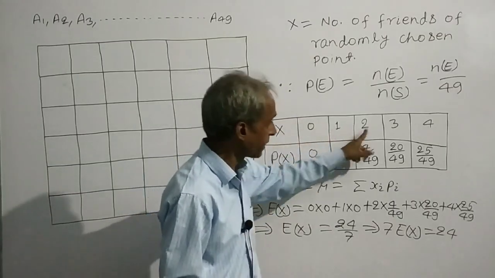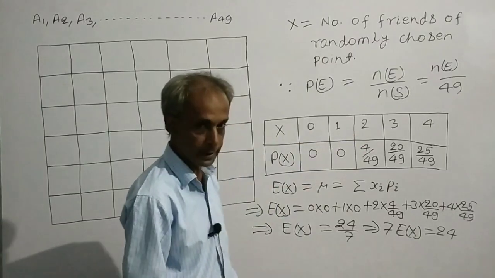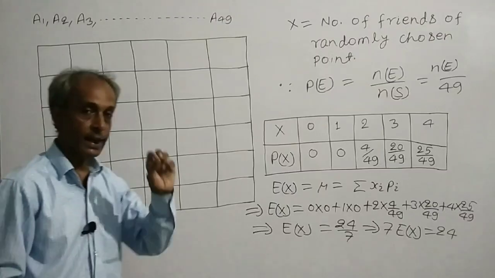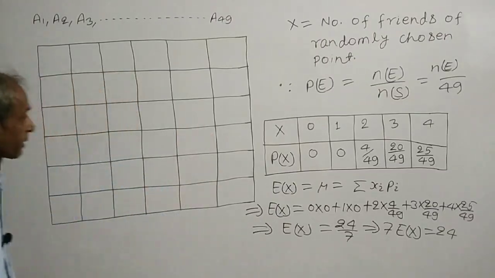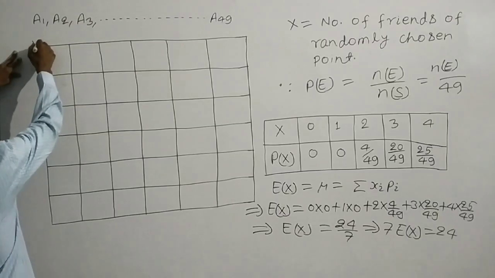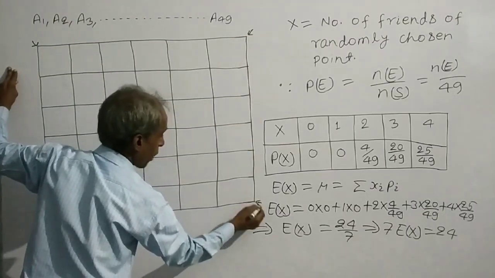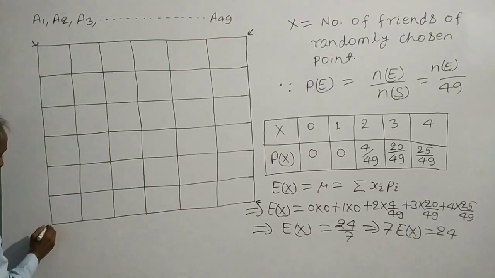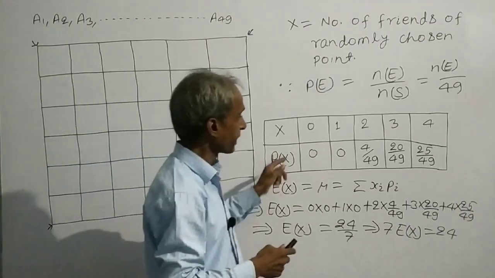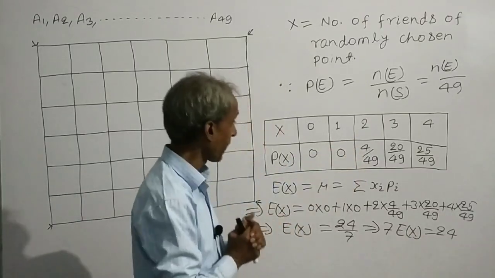When x is 2, then the probability of x will be the number of points that have exactly 2 friends, which are these 4 points. This point, this point, this point, and this point. Therefore, the probability of x equal to 2 will be 4 by 49.